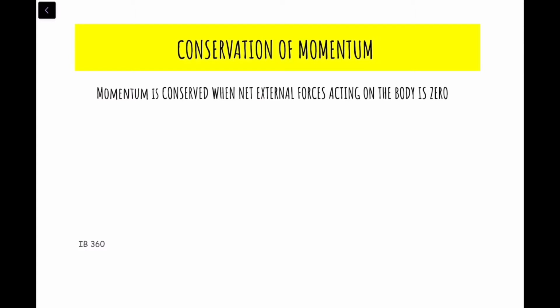Momentum is conserved when the net external force acting on the body is zero. So that means on a body or a system, the summation of the net external force should be equal to how much? Zero. Then only momentum would be conserved. We'll explore what it means in the later slides.